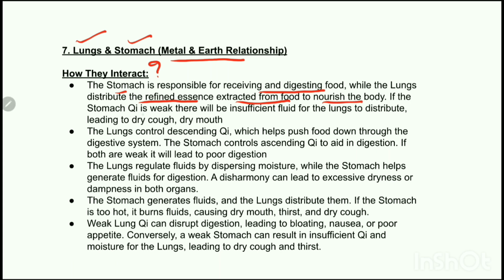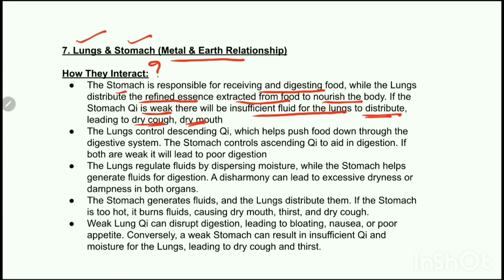So, if the stomach chi is weak, then what will happen? There will be insufficient fluid for the lungs. And if there is insufficient fluid, then the lungs will not be able to distribute it, which will lead to dry cough and dry mouth.